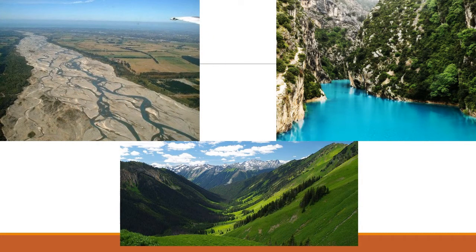Here, the first picture which you see is of an alluvial plain. We can see that there we can find land or soil, but it's not fixed. So these are the alluvial soil which have been deposited by water. Then the next image is of gorges, where between two mountains we can find the river flowing. And the third picture is of valleys. The lower foot of the mountains are the valleys.